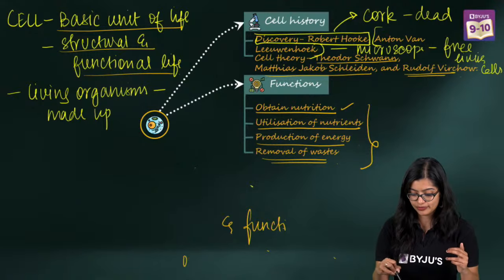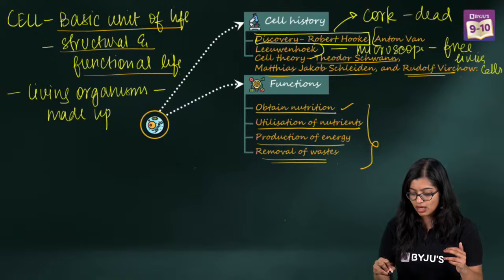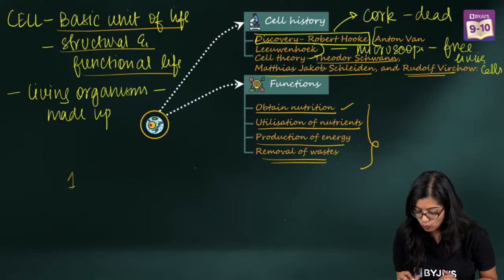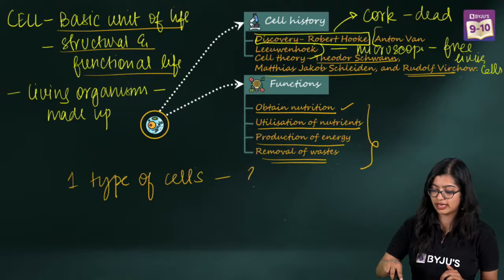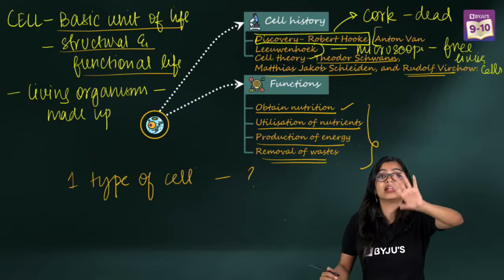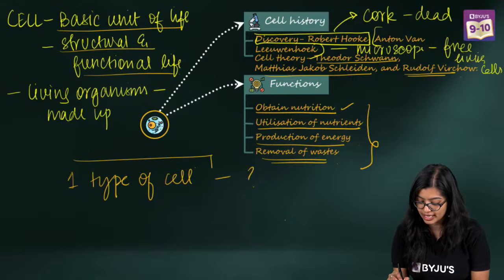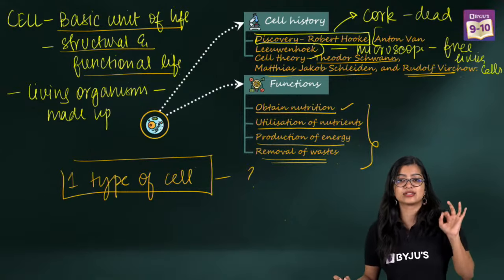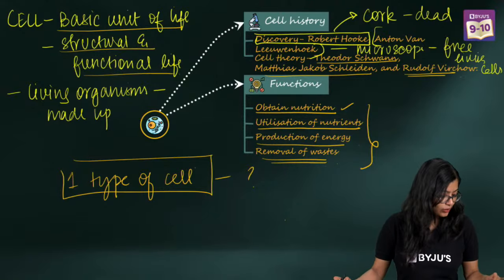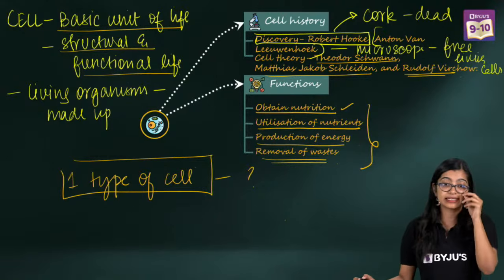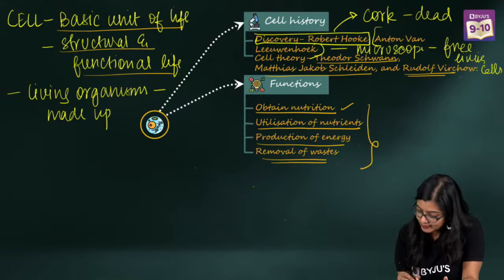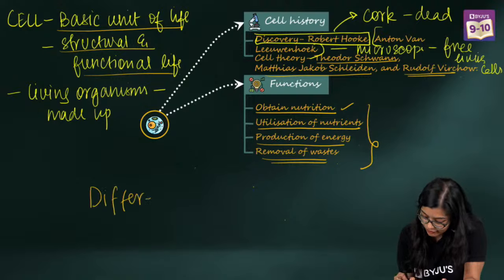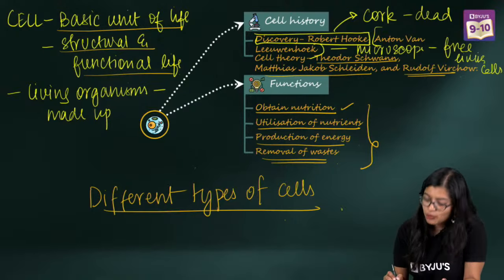Now that we know what cells are, do you think there is only one type of cell? Do we find only one type of cell in the whole world? Every single living organism is made up of only one type of cell. Yes or no? Very quickly in the chat I need to see. Exactly, no. We see that there are different types of cells, right?